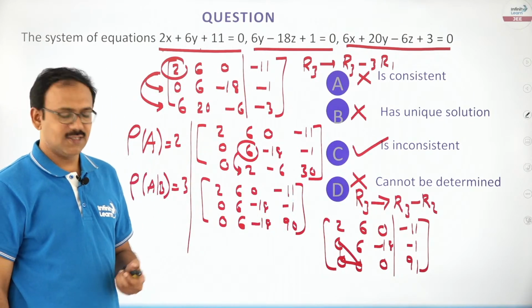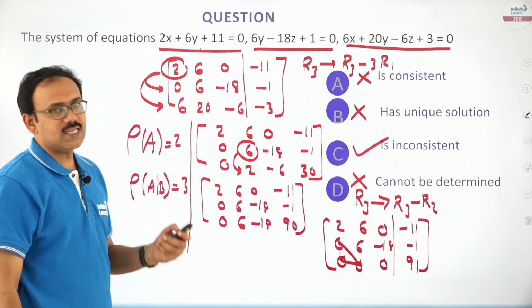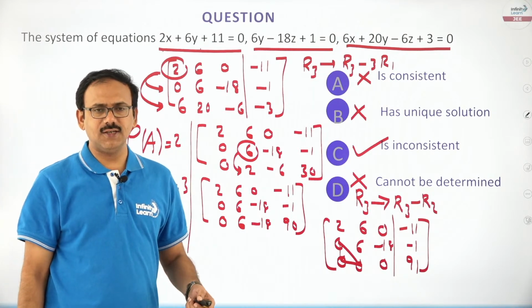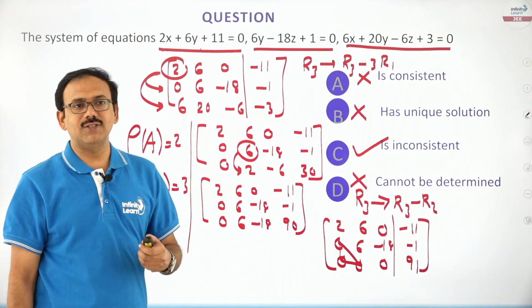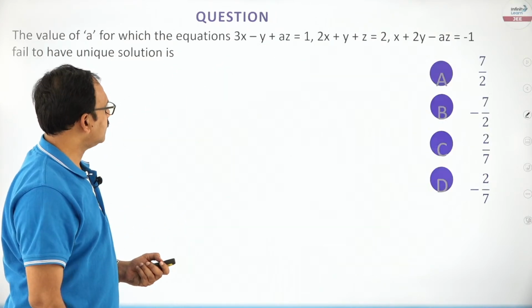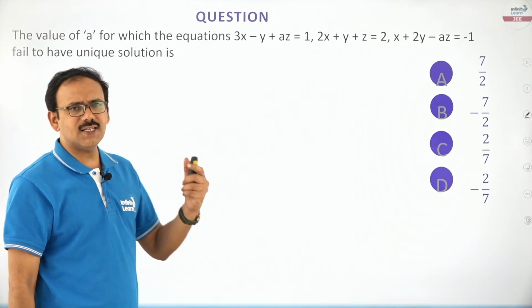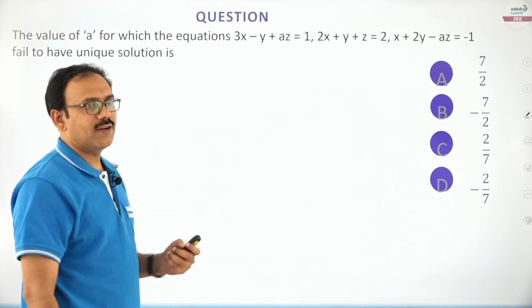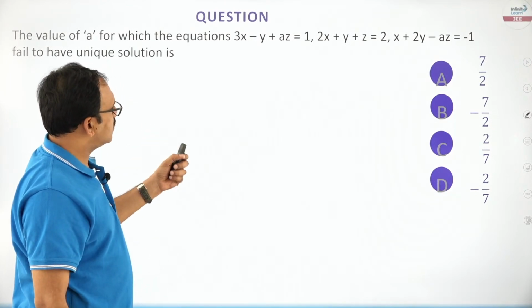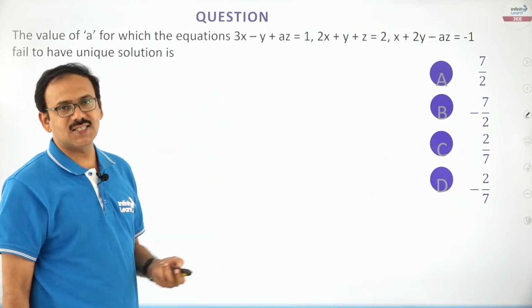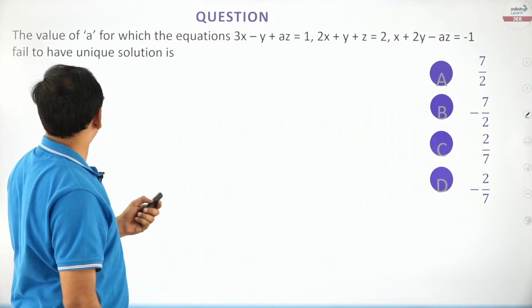Okay, dear friends. Next, so this is the first basic model here. So he will ask us to check what kind of solution they are going to have. The next, friends, in the same way, the same kind of question, here he will ask us to find some unknown that is inserted here.